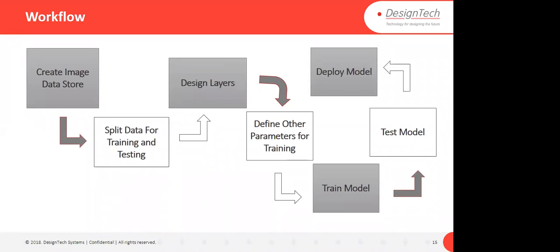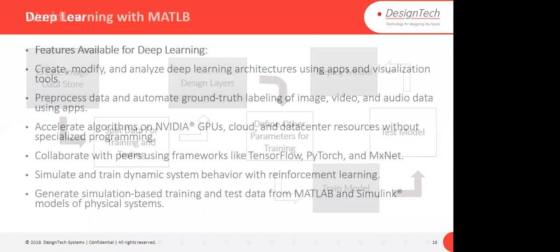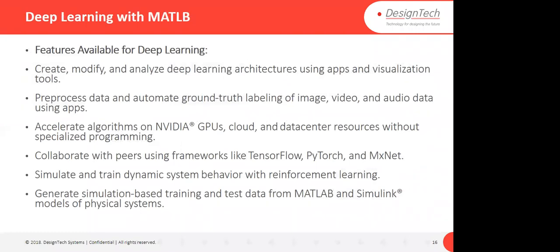For deploying, lots of hardware is supported. We will discuss again later what kind of hardware, if you want to access it, and how you can deploy on that hardware. Okay, these are some features of deep learning in MATLAB.